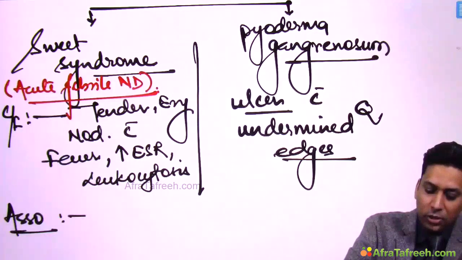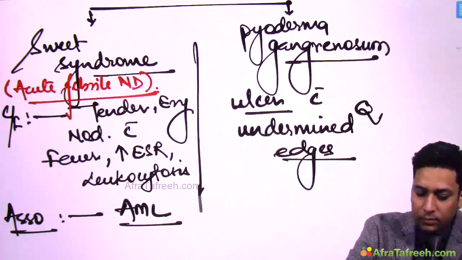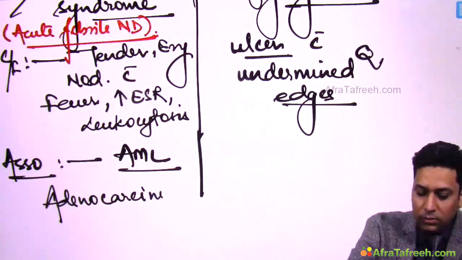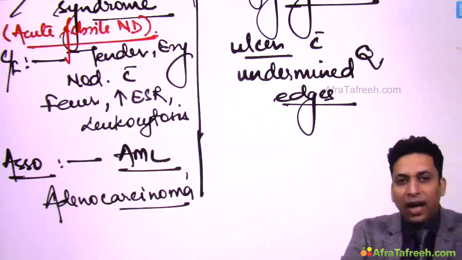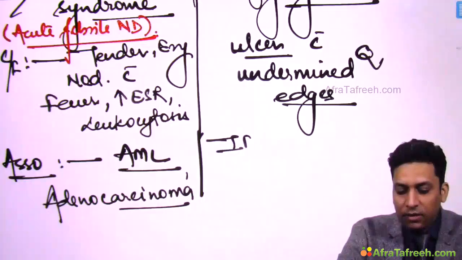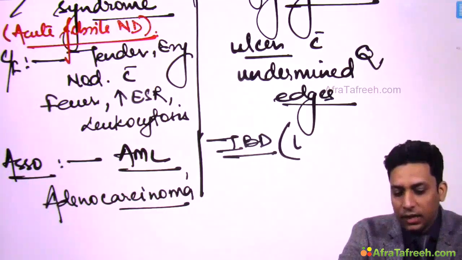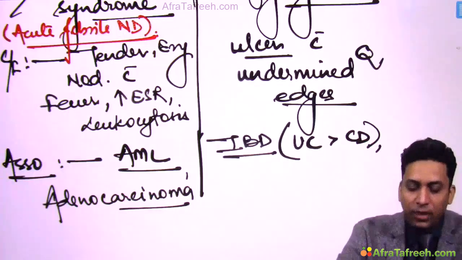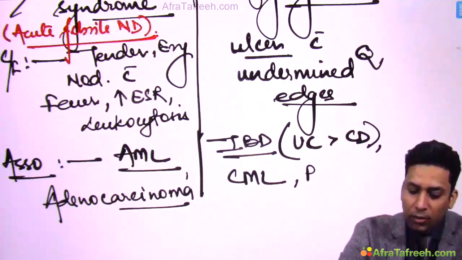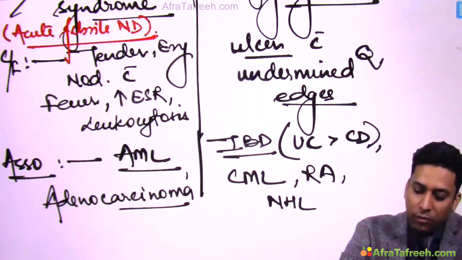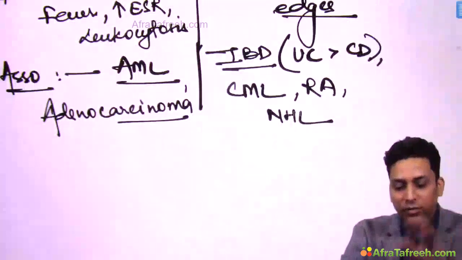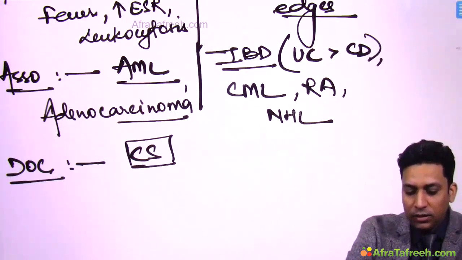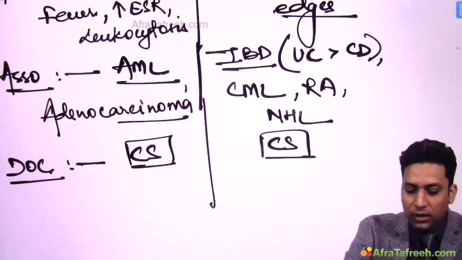Association, Sweet syndrome is usually associated with AML. It might also be associated with adenocarcinoma. While pyoderma gangrenosum is usually associated with inflammatory bowel disease, like ulcerative colitis more than Crohn's disease. Also it might be associated with CML, rheumatoid arthritis, non-Hodgkin lymphoma. So these are other associations, commonly ulcerative colitis. Drug of choice for both these conditions is the same, and that is systemic corticosteroids.